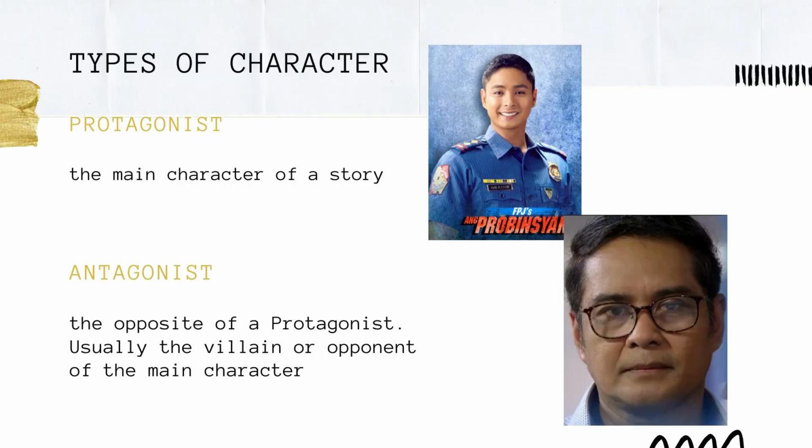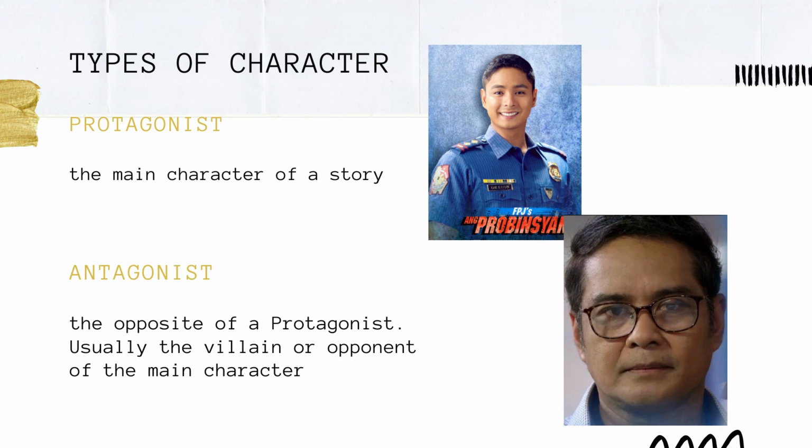We also have the types of character. We have the protagonist, which is the main character of the story, and we have the antagonist, which is the opposite of the protagonist. Antagonist is usually the villain or opponent of the main character. In FPJ's Ang Probinsyano, we can say that Cardo Dalisay is the protagonist because he is the main character of the story. Meanwhile, we have Hipolito as the antagonist because he is one of the villains in the story.